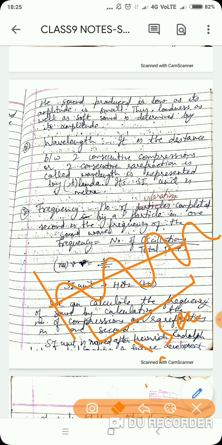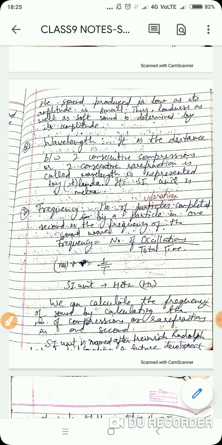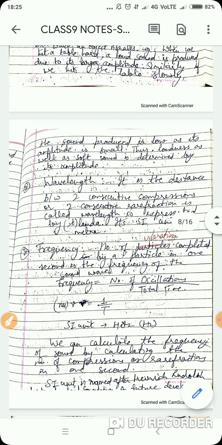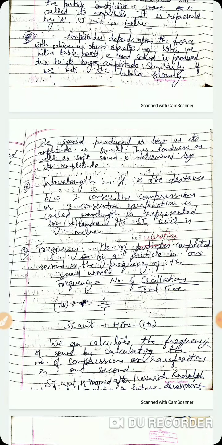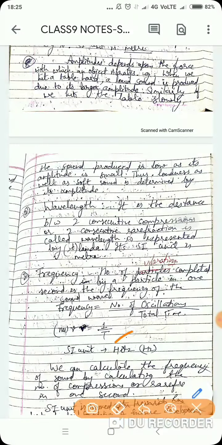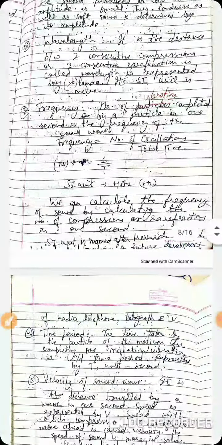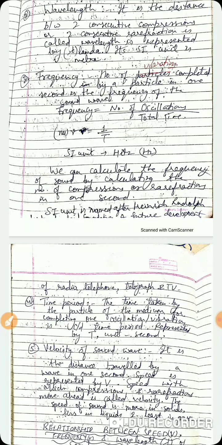So how can you write it? It could be written like this, nu. Okay, so what is its SI unit? Its SI unit is hertz. Okay,